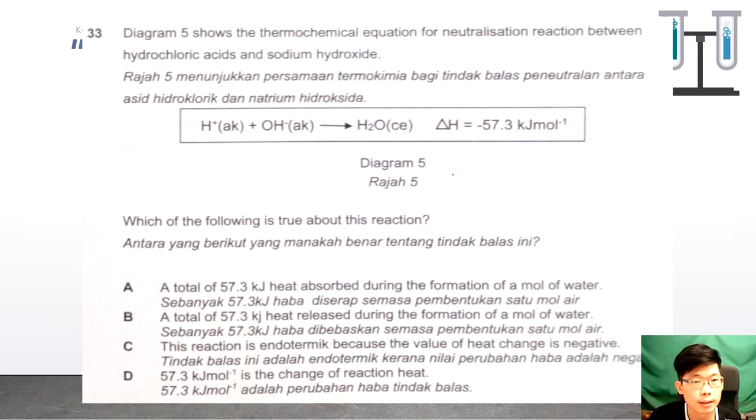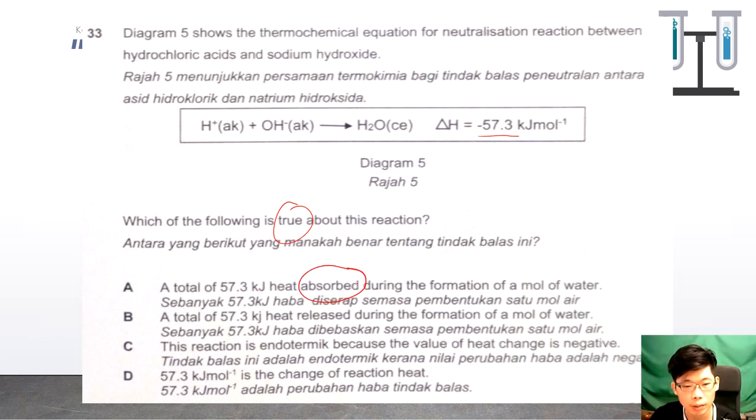Okay, next, it shows the thermochemical equation for the neutralization between hydrochloric acid and sodium hydroxide solution. So delta H is 57.3 kJ per mole released, an exothermic reaction. Which of the following is true about this reaction? A, a total of 57.3 kilojoules of heat is absorbed.